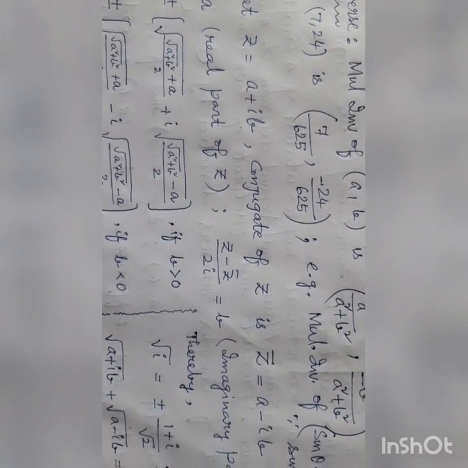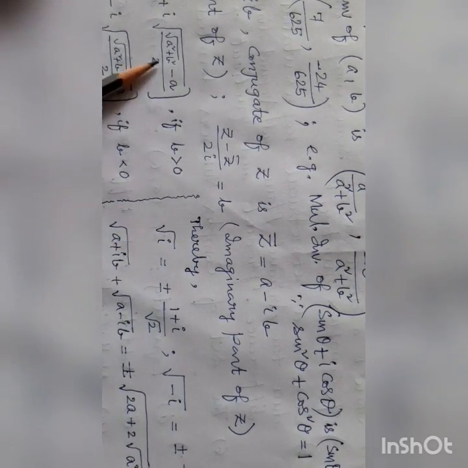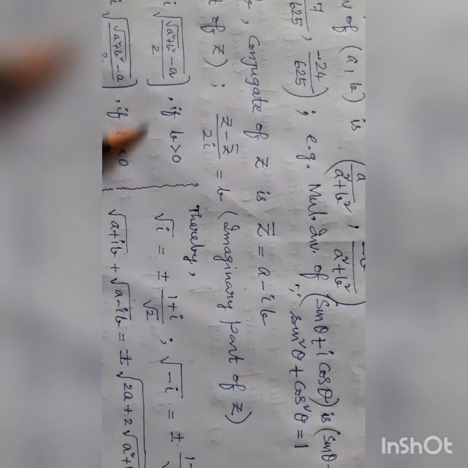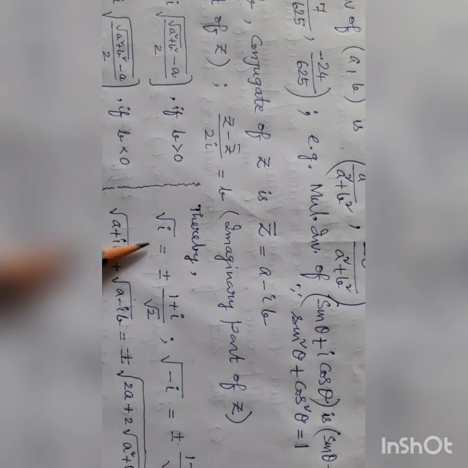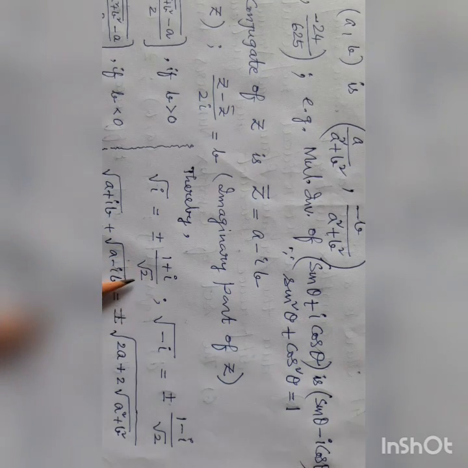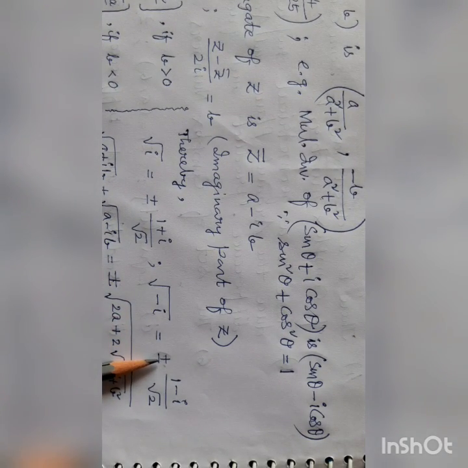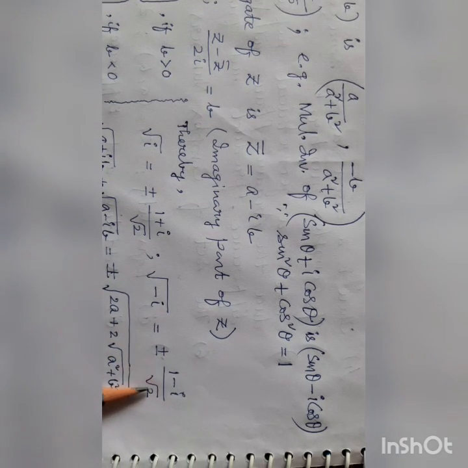You observe here. Thereby, root i, with this formula we can write root i equals plus or minus (1 + i)/√2, root of minus i equals plus or minus (1 − i)/√2.